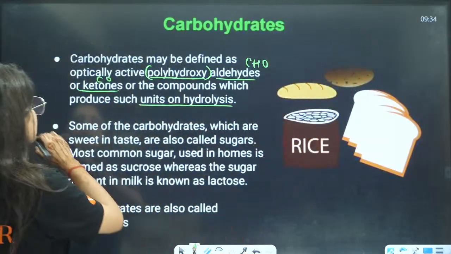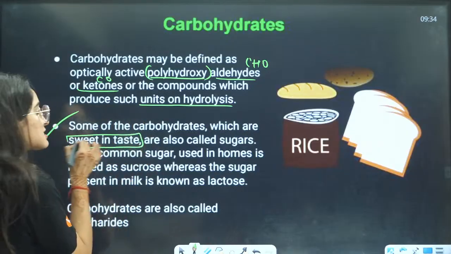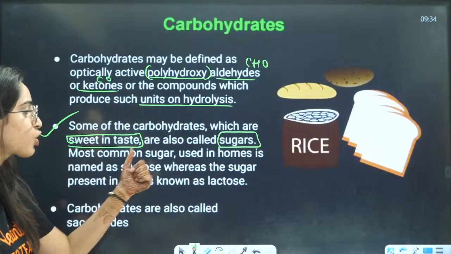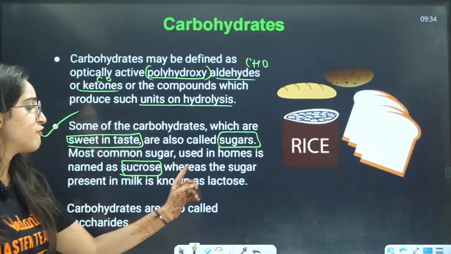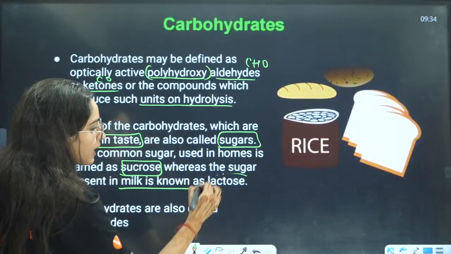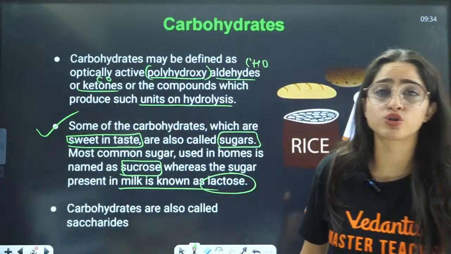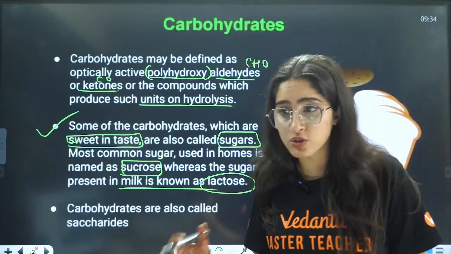Okay. Next, some of the carbohydrates which are sweet in taste are also called sugar, right? The most common sugar used in homes is called sucrose, whereas the sugar present in milk is known as lactose, right? Galactose is also present in milk. Lactose is present in milk. Galactose is present in milk.